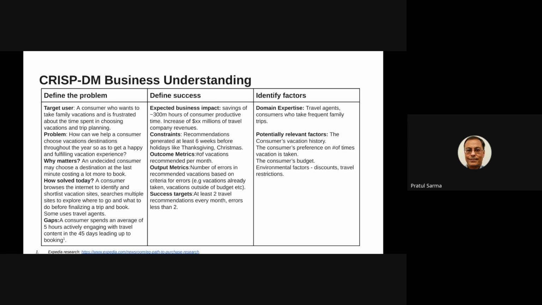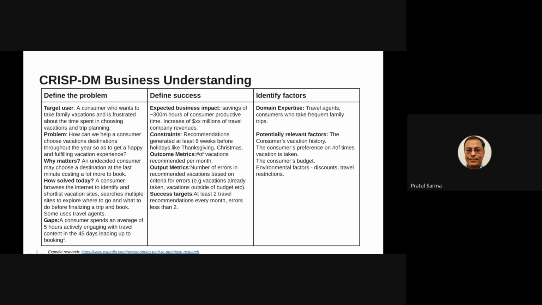And how is the consumer solving this problem today? The consumer would do it themselves, browsing, identifying a vacation, and then may have to spend time searching multiple sites to explore and derive a trip plan and then finally book. Sometimes the consumer will use their travel agents. All this basically costs more time and money. According to Expedia, a consumer spends an average of 5 hours actively searching during the last 45 days leading up to the vacation booking. So if we build a system like this, how do we define success?